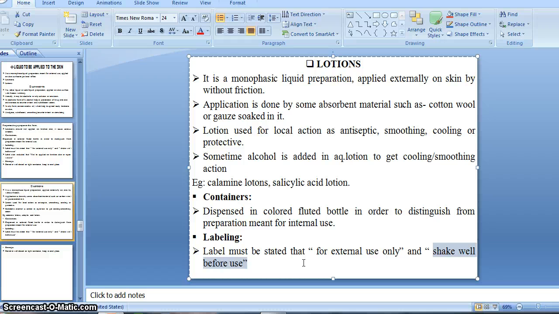Shake well before use applies not only to this, actually to all kinds of liquid preparations. Shaking is very necessary for any kind of liquid preparation. We can understand it better in our next chapter, the suspension chapter, because what is the actual purpose of shaking?